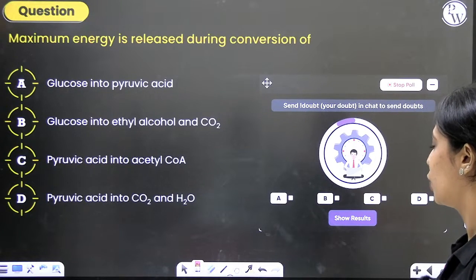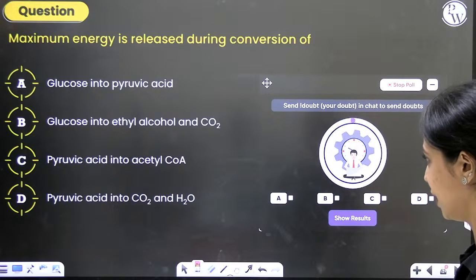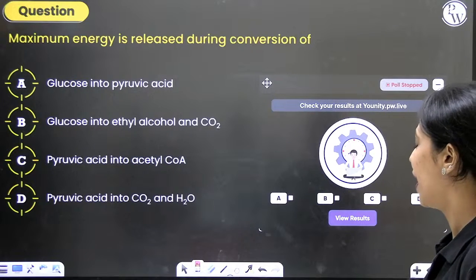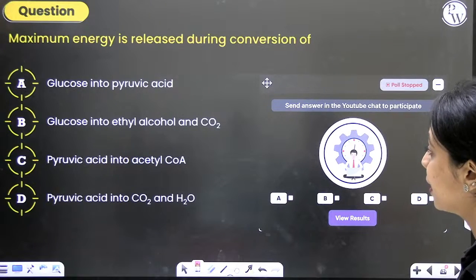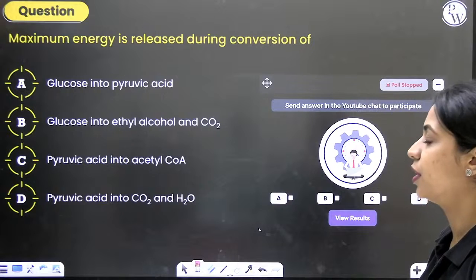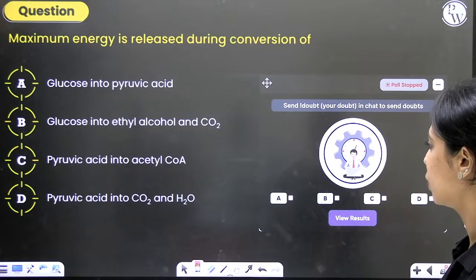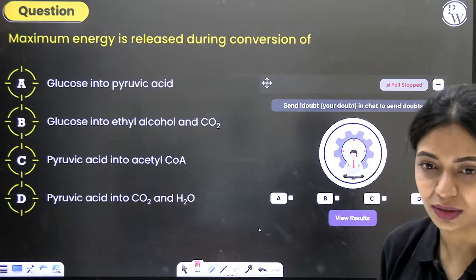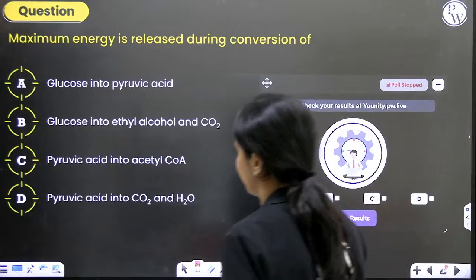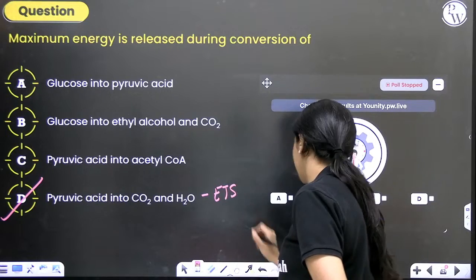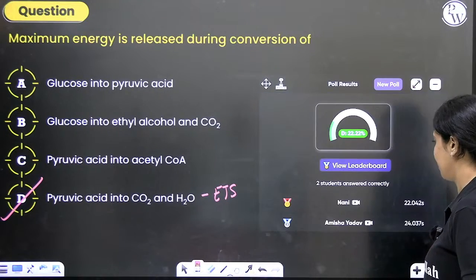Glucose to ethyl alcohol and carbon dioxide, 2 ATP only. Pyruvic acid into acetyl coenzyme A, 1 NADH is produced. Pyruvic acid into carbon dioxide and water. Option D is the correct answer. That is nothing but your ETS. It is in the ETS that the maximum number of ATP is formed.